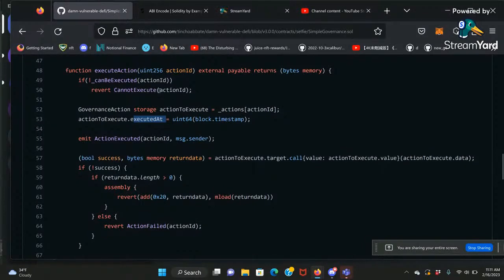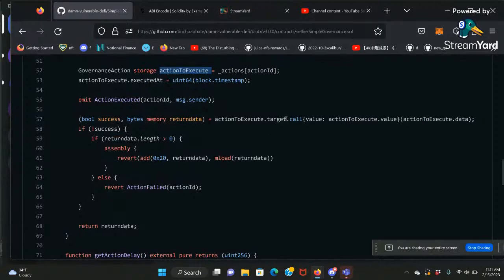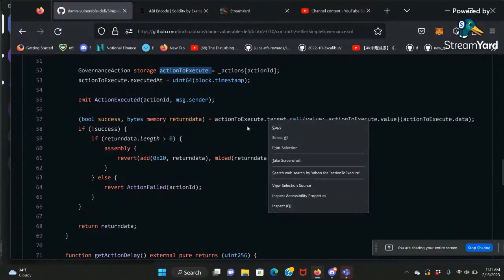So then we retrieve the whole data for the proposal. We retrieve the whole row over here. And then we are going to do the execution. The execution is simply calling the target, which is the specified contract. In this case, it's going to be flash loan.